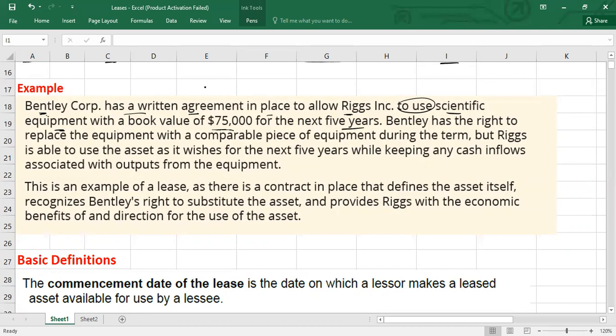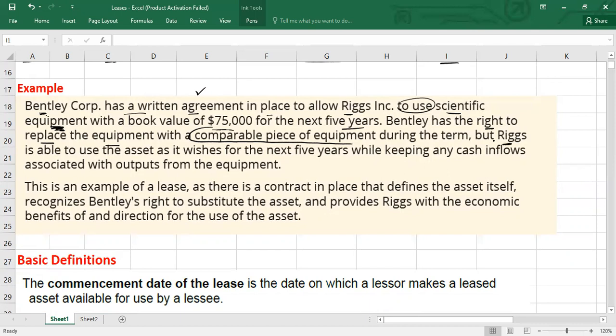So, guys, actually there is a contract, and the asset is identifiable because it is a specific equipment, scientific equipment. Then it says Bentley has the right to replace the equipment with a comparable piece of equipment. Yes, if they can replace it with a comparable piece of equipment, then this could be classified as a lease, because the asset is comparable. It should not be like you are going to replace a car with a motorbike; then the asset you are going to substitute is not comparable.